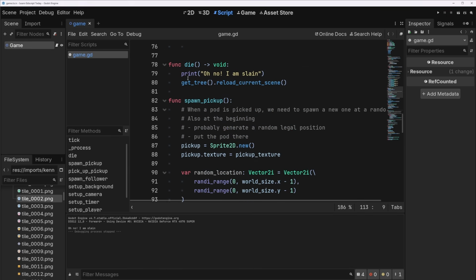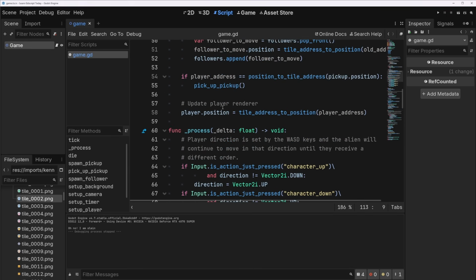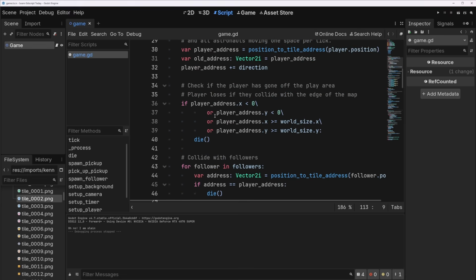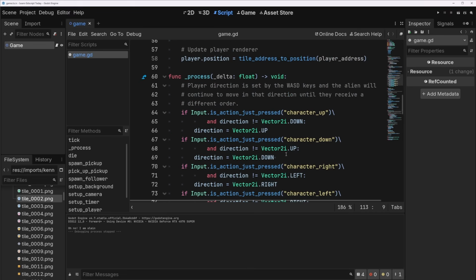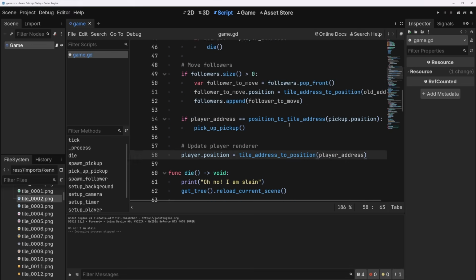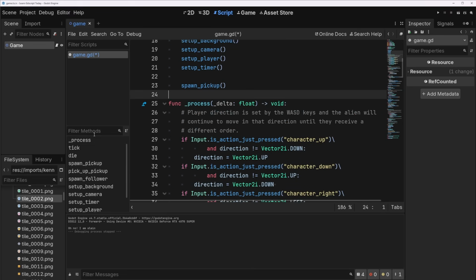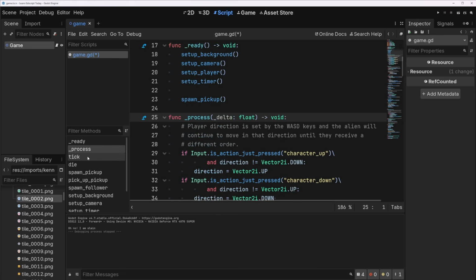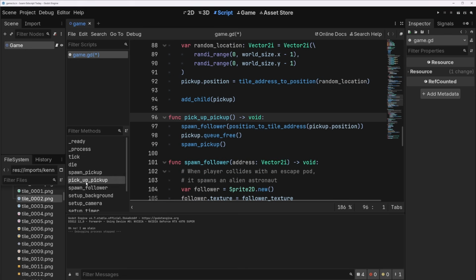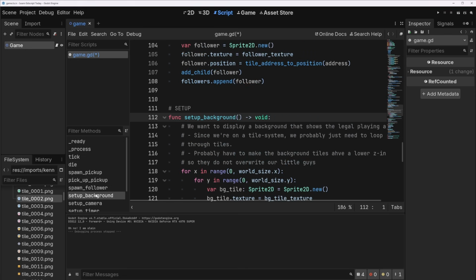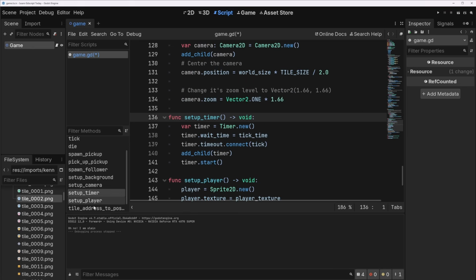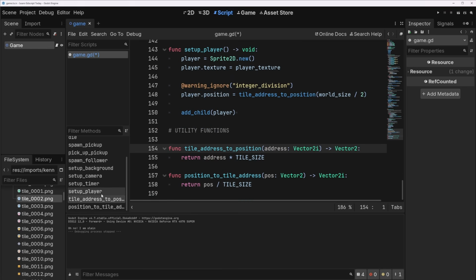These are all logic that happens based on tick. So I'm going to move process up by ready, tick right underneath that. And you can see the structure on the left here. We have ready, process, tick, die, spawn pickup, pickup, spawn follower, set up background, set up camera, set up timer, set up player, tile address to position, position to tile address.